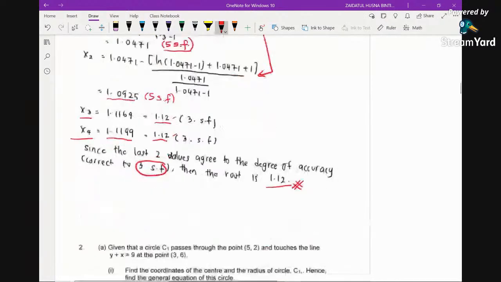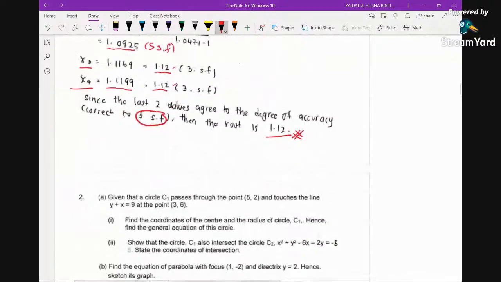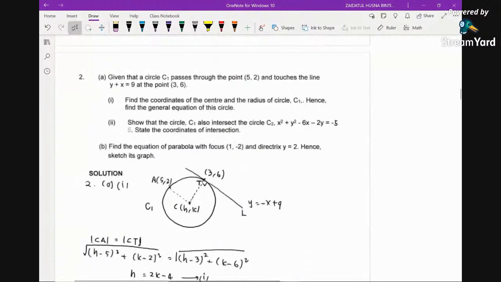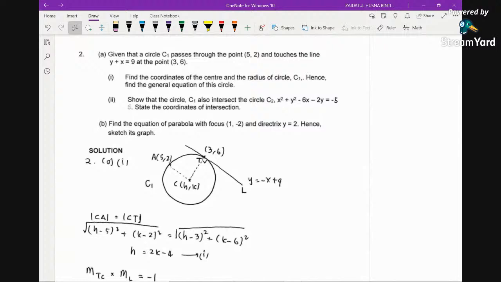All right, now let's continue to the second question. Given that a circle passes through the point (5, 2) and touches the line. When it comes to the word touches, we can conclude that this line is basically tangent to the circle, tangent to the circle at the point (3, 6). Find the coordinates of the center and the radius. Hence, find the general equation of this circle.